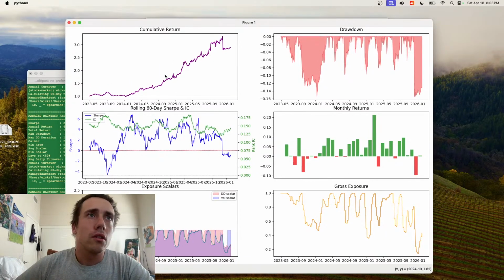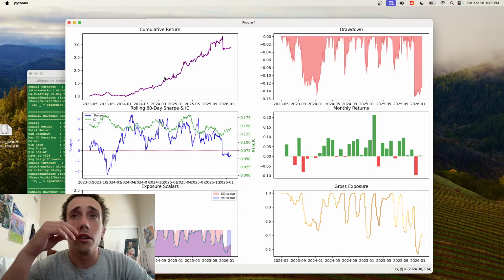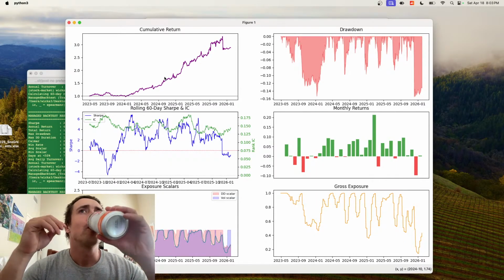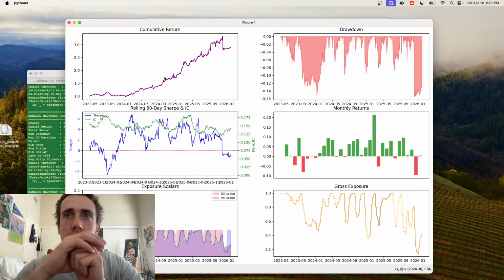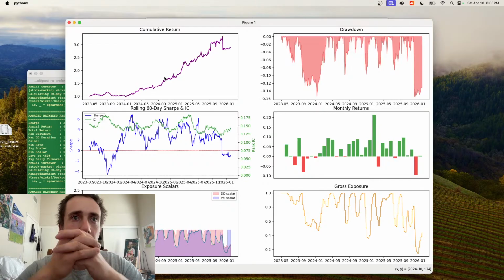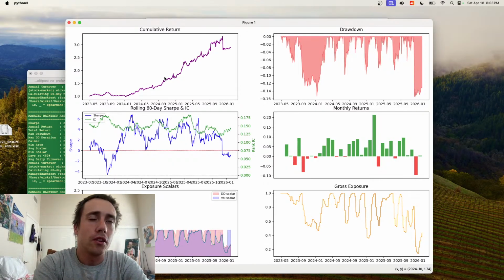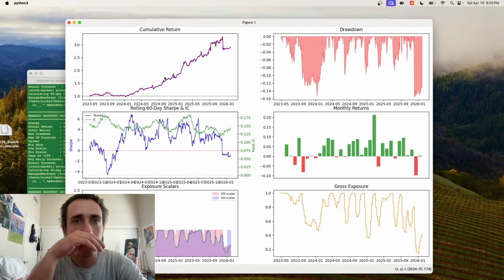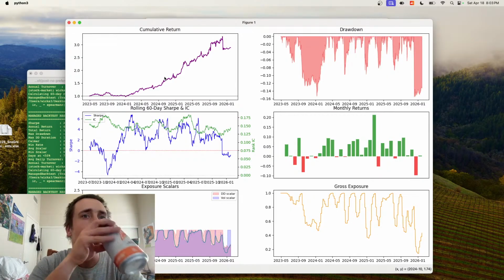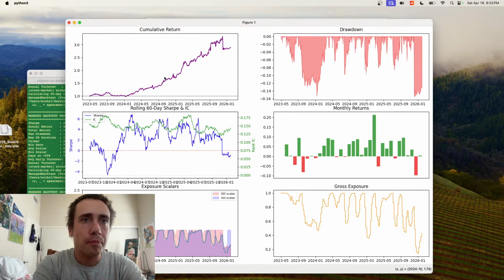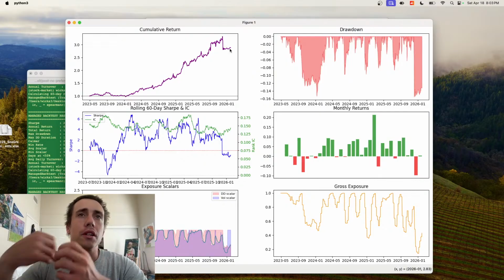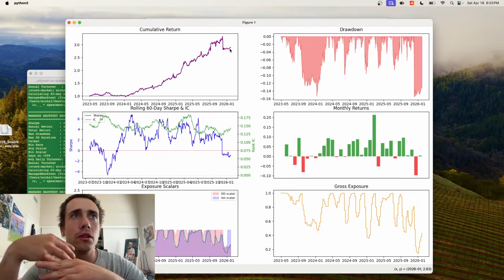So this looks... Oh, this is starting in 23. So this is a strategy. It looks good. Basically, if there's a big drawdown, it lowers the exposure. If there's high volatility, I lower the exposure. And this is the performance. So I'm getting like 2.7x returns on 3 years.